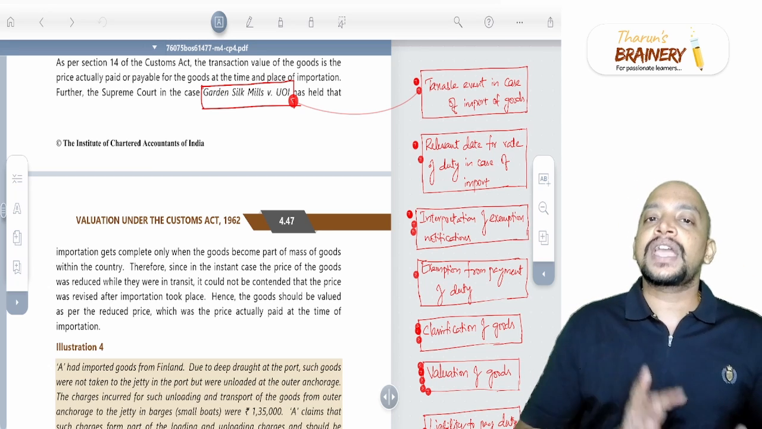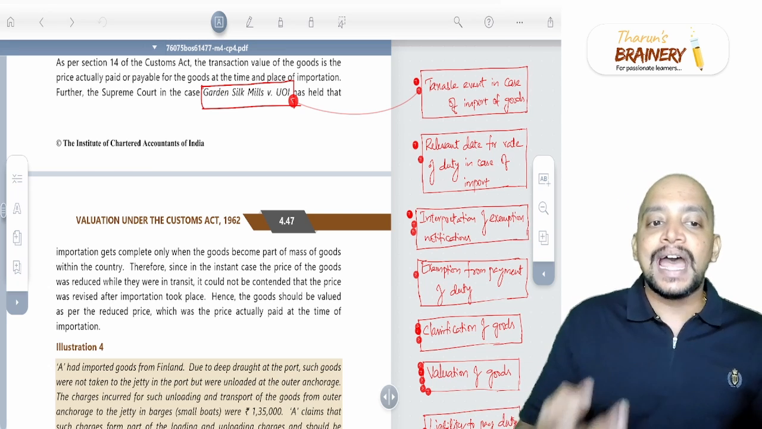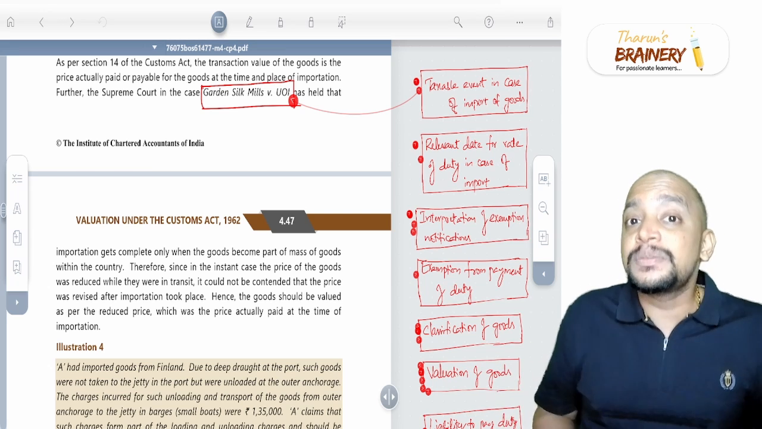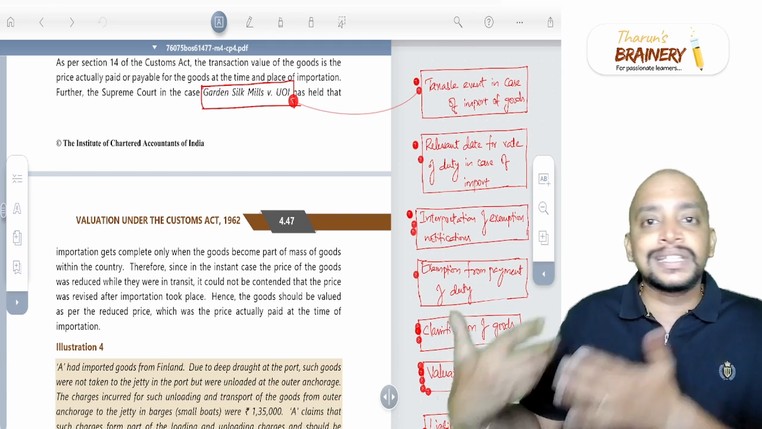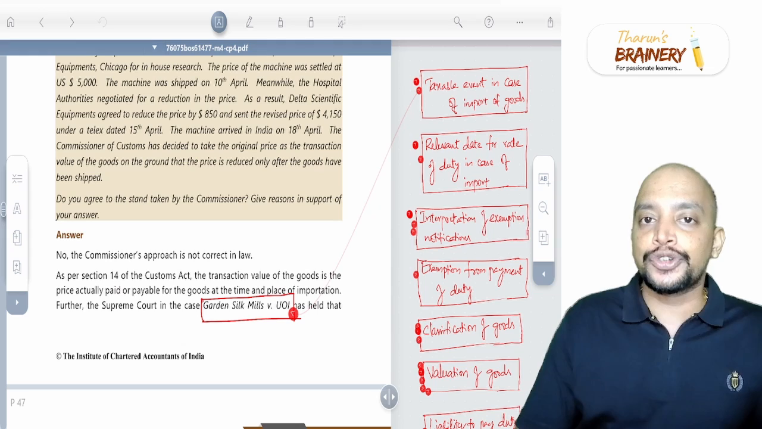So, therefore, we cannot take the original price. We need to take the price actually paid at the time of importation. Because the taxable event is at the time of importation, that is, crossing the customs barrier, at that time what is the price? So 4,150. So that should be taken.